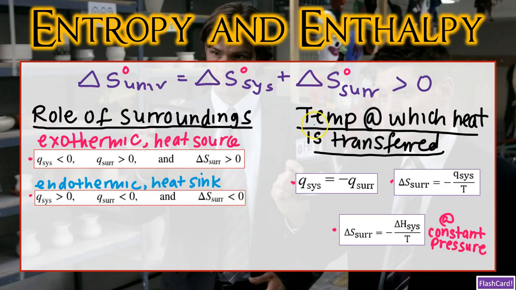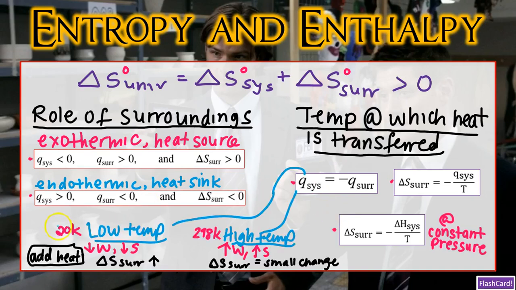We also see that the temperature at which heat is transferred affects delta S of the surroundings. Now we know that for any reaction, Q of the system is equal to negative Q of the surroundings. So that means the heat transferred is specific for that reaction and it's going to be the same regardless of the temperature of the surroundings. Let's consider the effects of an exothermic reaction at low or high temperatures.